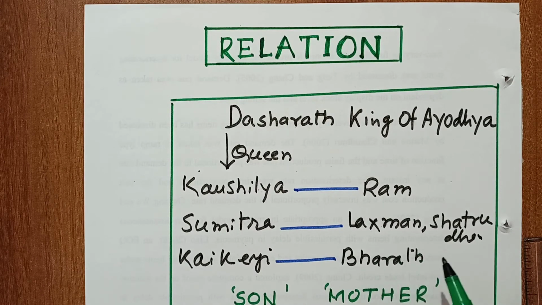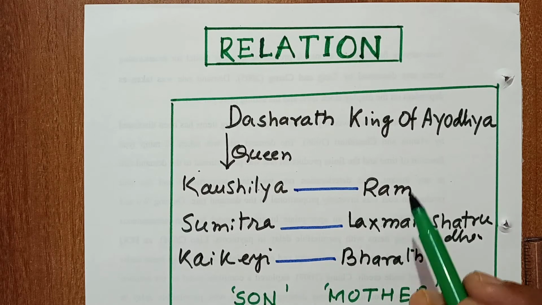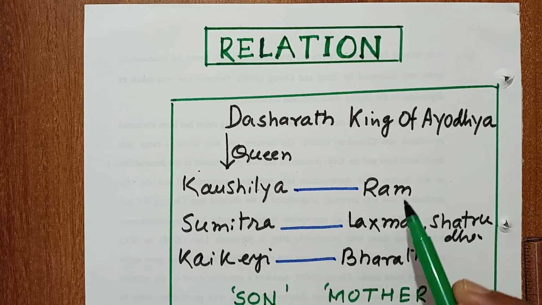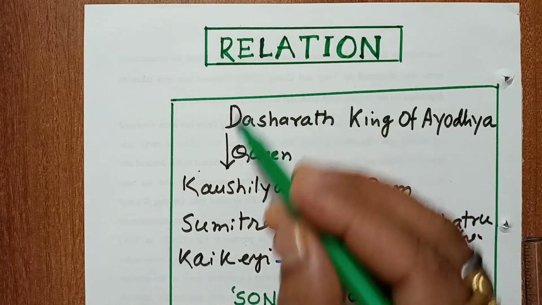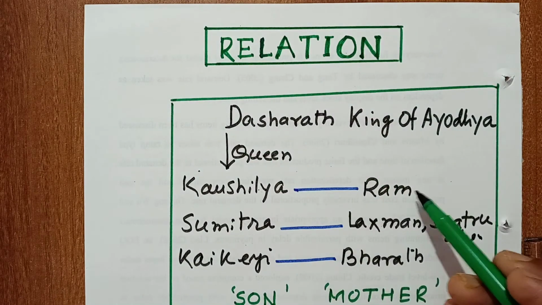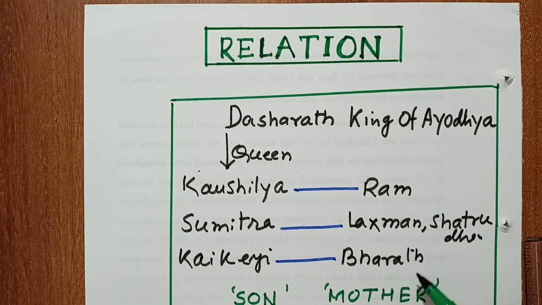So Kaushalya is the mother of Ram, and similarly Sumitra and Kaikeyi are also mothers. Dasarath is the father of Lord Ram, Lakshman, Bharat and Shatrughan. So we know these words are relations.